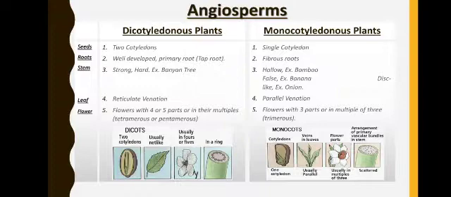Followed, flowers in case of dicots show 4 or 5 parts, means they will have 5 petals or 4 petals or in multiples of 4 and 5. Whereas in case of monocots, the flowers will show 3 parts or in multiples of 3. Here you can see the flower has 6 petals. Followed, students? So that finishes today's topic, that is classification of plants.